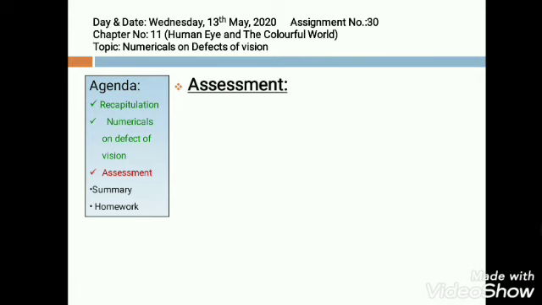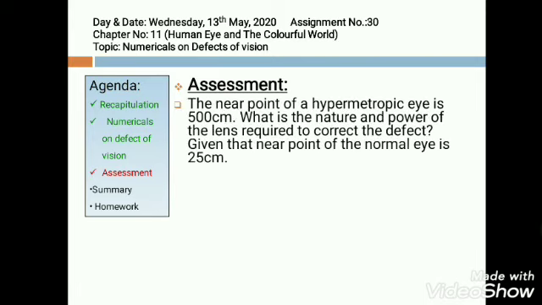Now coming to assessment, there is a question for you. The near point of a hypermetropic eye is 500 centimeter. Converting into SI unit, we will have 5 meter. What is the nature and power of lens required to correct this defect? And the near point of a normal eye is 25 centimeter. So what is the value of v? What is the value of u? You are correct. The value of v is minus 5 meter and the value of u is minus 0.25 meters.